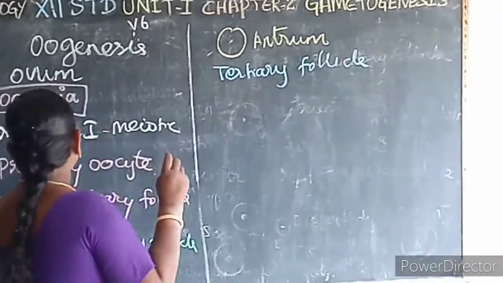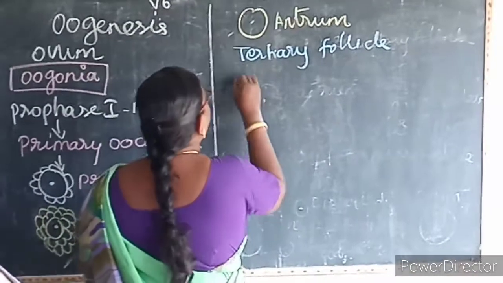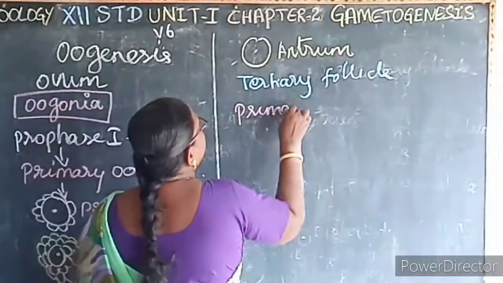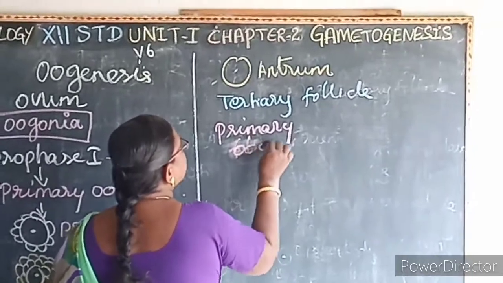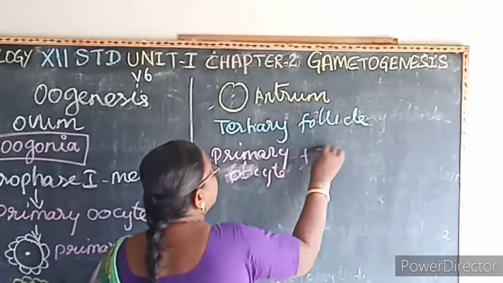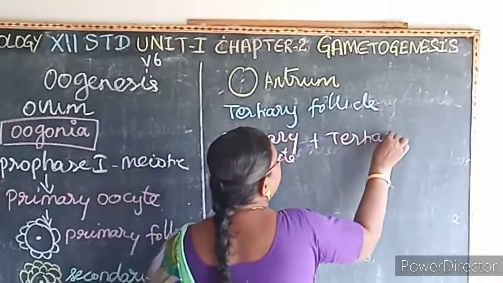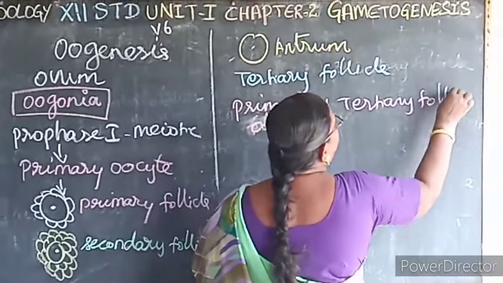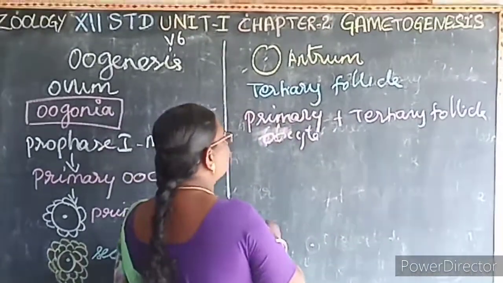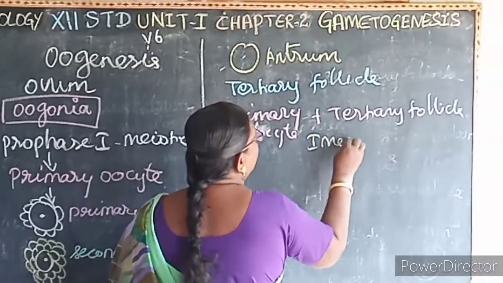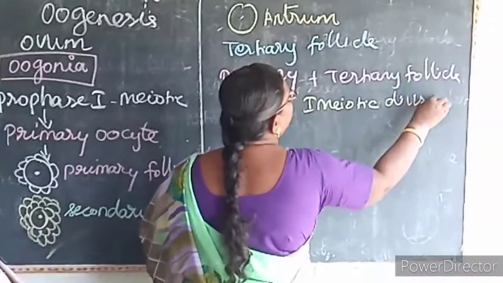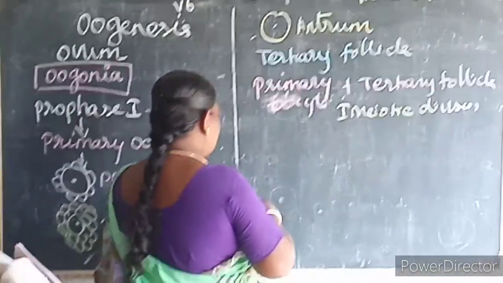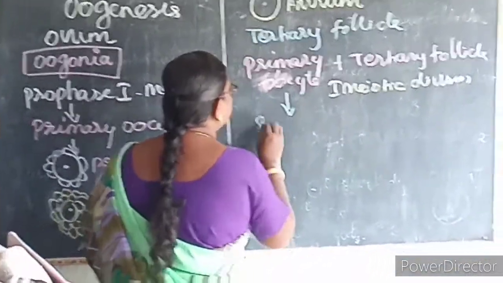Now this primary oocyte develops within the tertiary follicle, grows in size, and undergoes the first meiotic division to form a secondary oocyte.